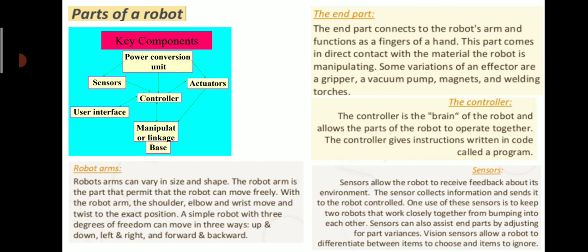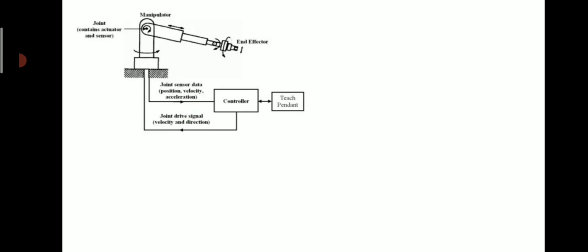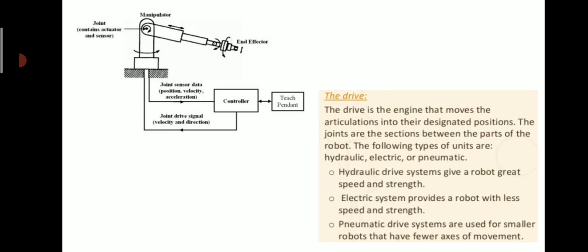The controller is the brain of the robot and allows the parts of the robot to operate together. The controller uses instructions written in a code called a program. This picture shows the various components of the robot. You will see there is a controller. After that you will see the joint, end effector, and manipulator. They are connected to the controller.